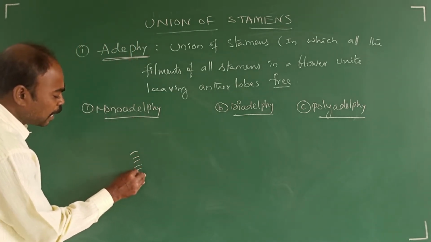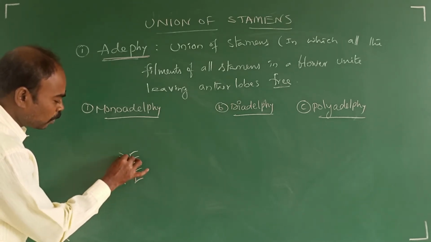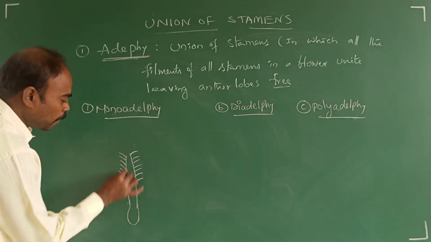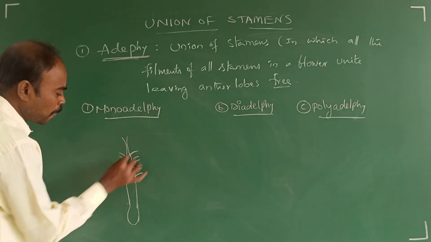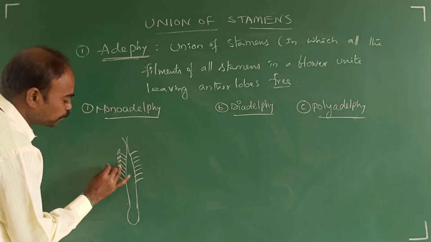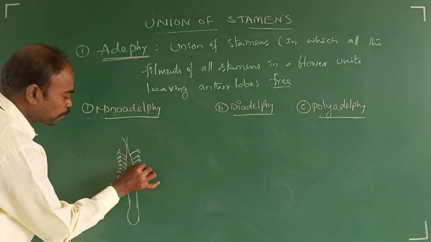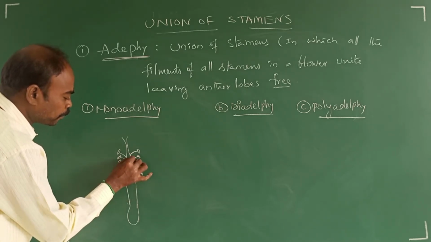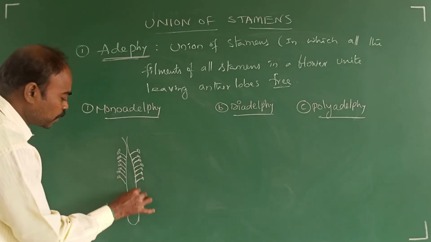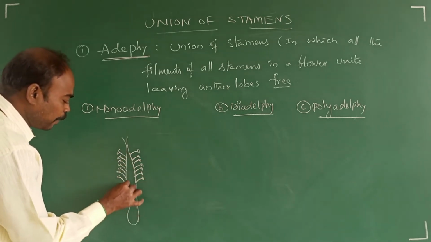Filaments of all the stamens unite and form a staminal tube, and anther lobes are free. So filament 1, 2, 3, 4, 5, 6, many fused, but anther lobes are free and form only one bunch.